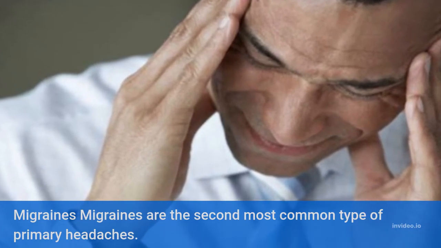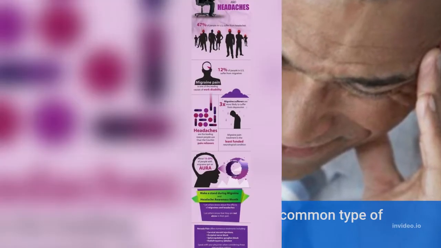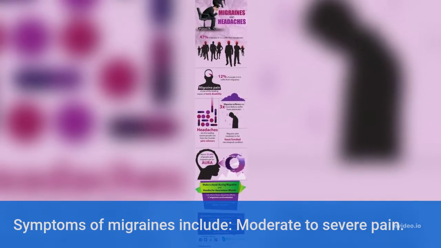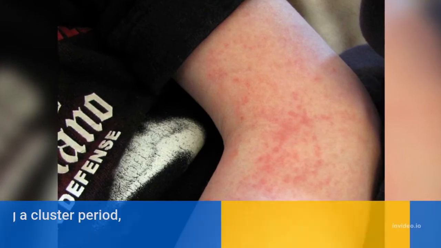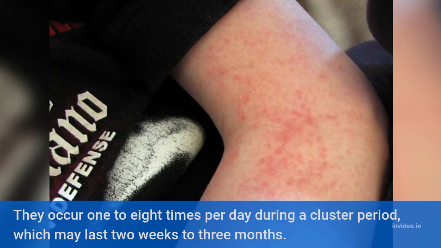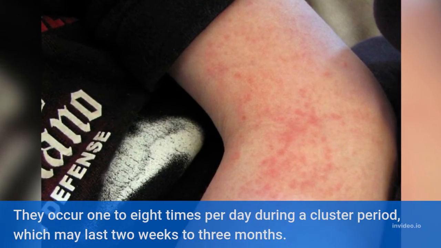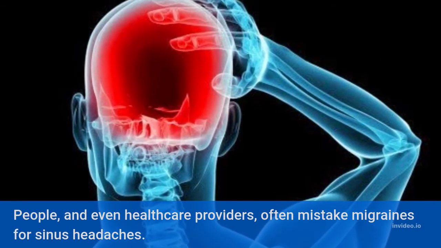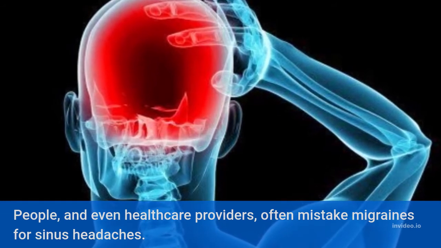Migraines are the second most common type of primary headaches. Symptoms of migraines include moderate to severe pain. They occur 1 to 8 times per day during a cluster period, which may last 2 weeks to 3 months. People, and even healthcare providers, often mistake migraines for sinus headaches.